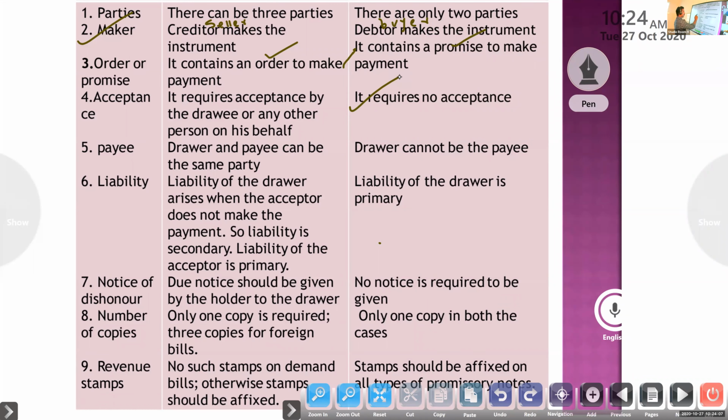Next, payee. Drawer and payee can be the same party.